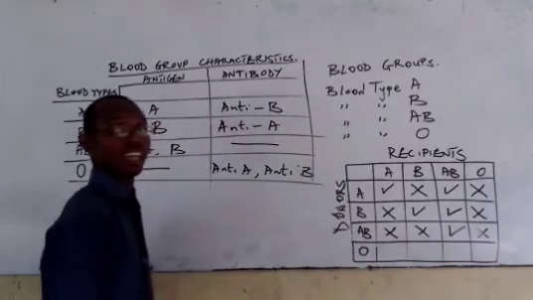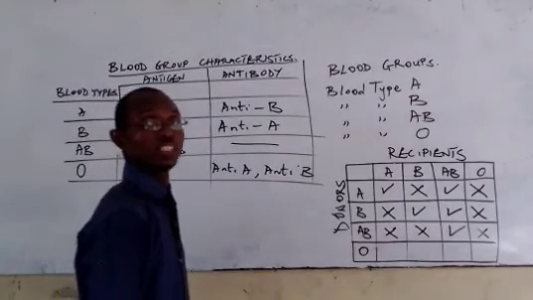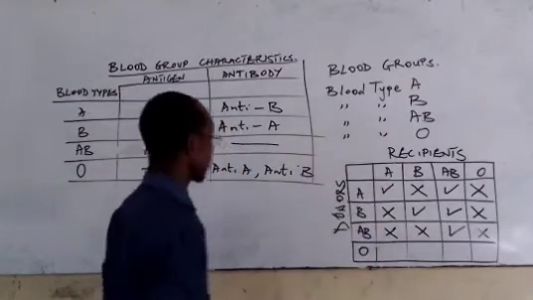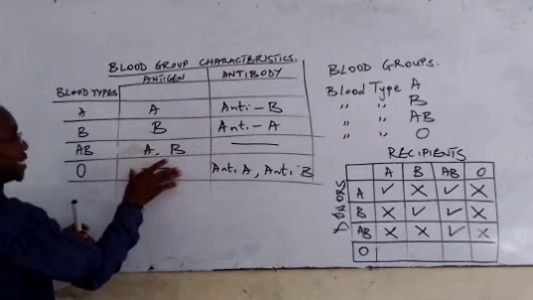And on the last run here, we have O donating its blood. O is donating its blood to A. That is very, very possible because O here does not have any antigen.